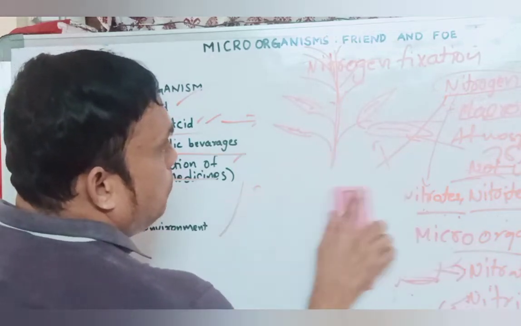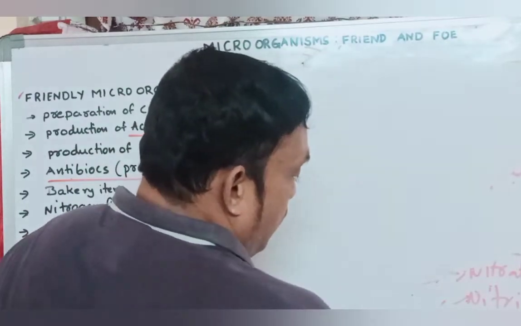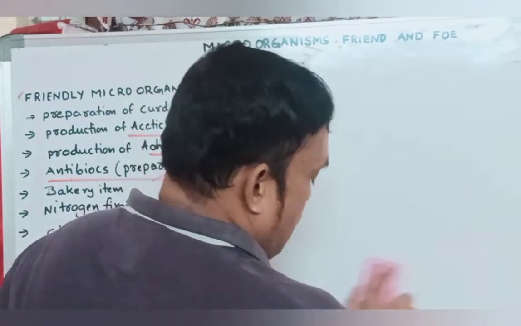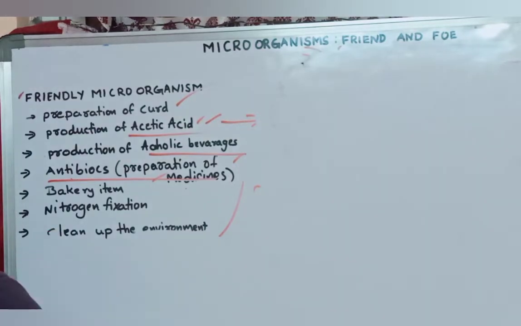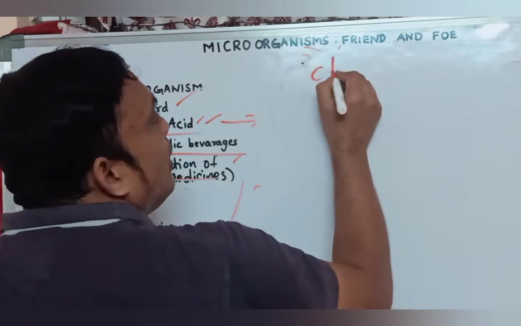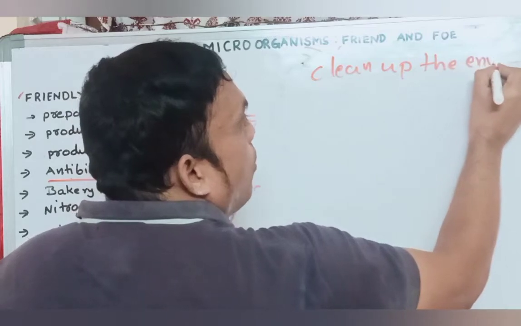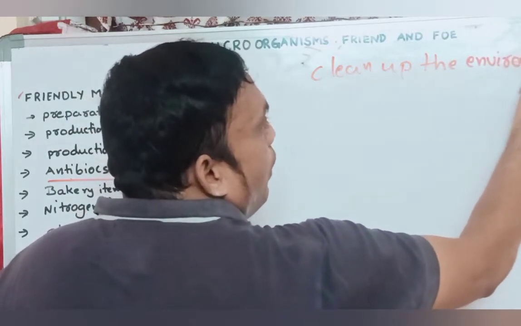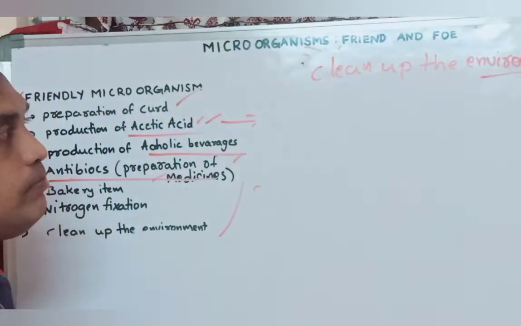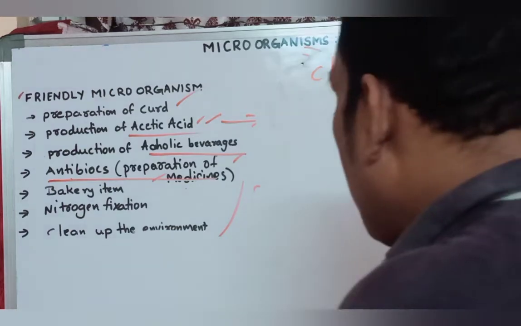And the last one: how microorganisms are useful to us. Microorganisms are useful to us to clean up the environment. How do they clean the environment? How are they useful for cleaning? That is very, very important. How are they useful to clean the environment, to clean the earth?